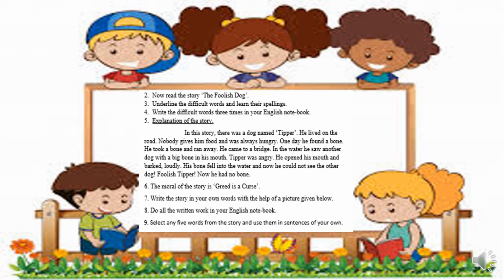Then the third paragraph is, what did he see in the water? He saw a dog. The dog was holding a big bone in his mouth. You underline the words saw and holding in this paragraph. Then, who is this dog? Tipper thought, he has a big bone. You underline the word thought. It is bigger than mine. Tipper was very angry. You underline the words bigger and angry.